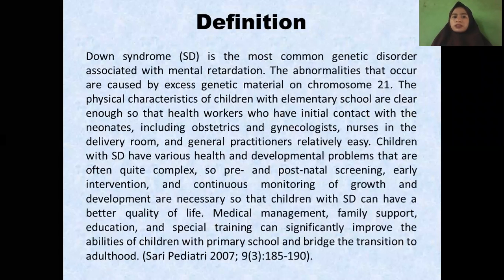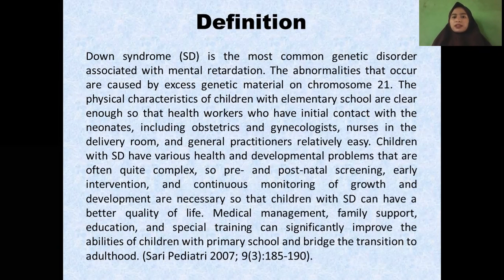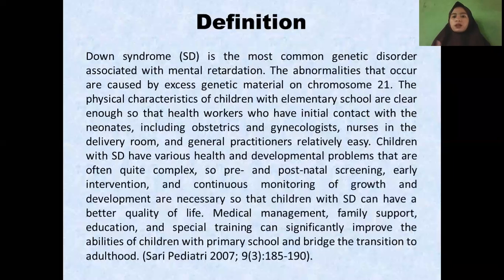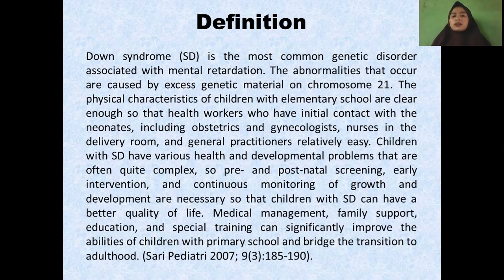Definition of Down syndrome. Down syndrome is the most common genetic disorder associated with mental retardation. The abnormalities that occur are caused by excess genetic material on chromosome 21. The physical characteristics of children with Down syndrome are clear enough so that health workers who have initial contact with the neonates, including obstetricians and gynecologists, nurses in the delivery room, and general practitioners, can recognize it relatively easily.